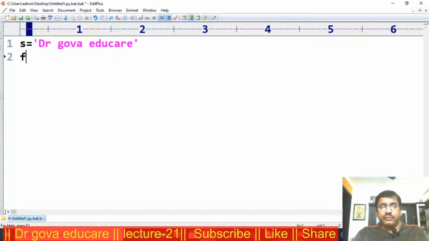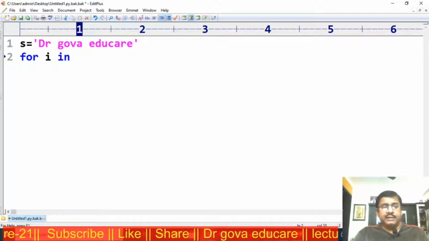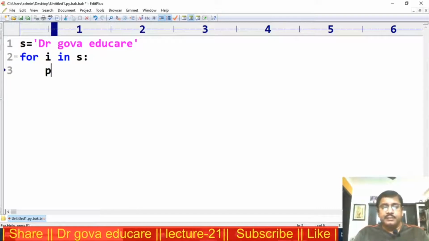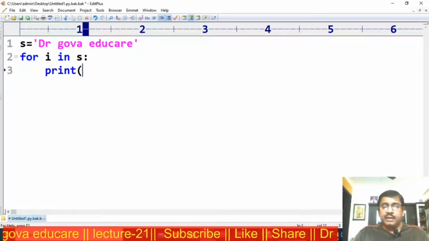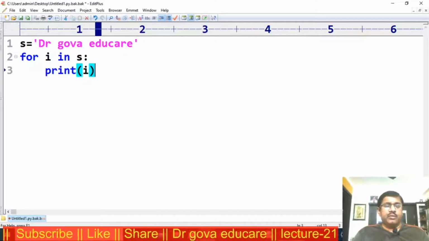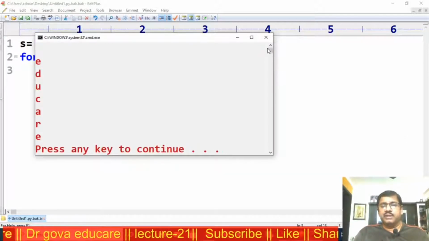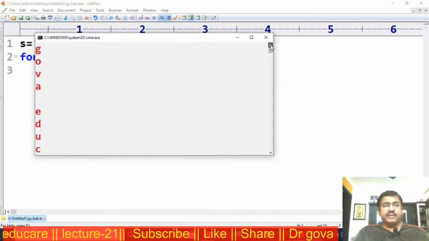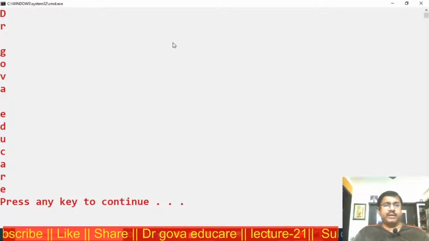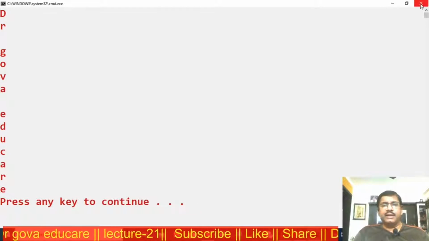Yes, I use a for loop: for each character i in the sequence s, print i. This is the simple program. Now I am executing this program. Observe here, all the characters will be displayed on the screen, Dr. Goa Educare, in different lines.